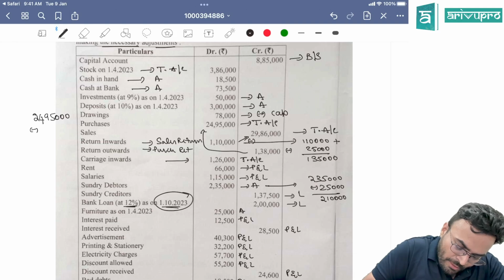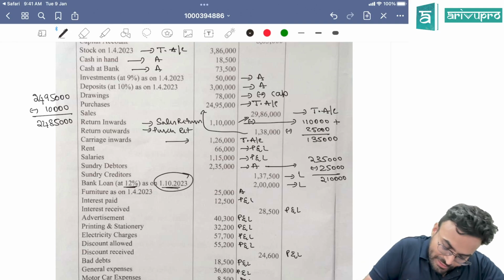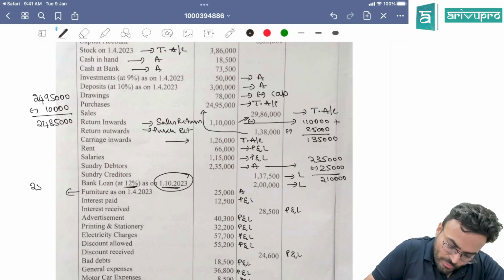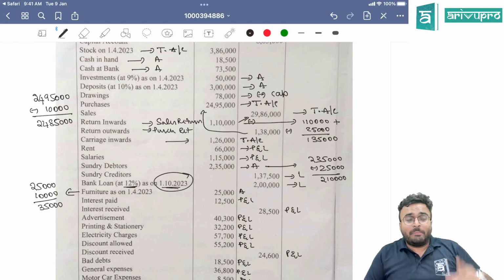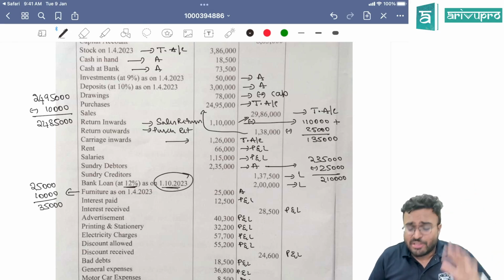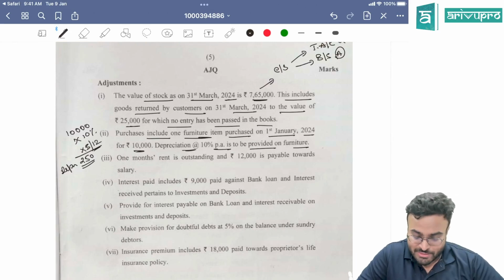24,95,000 minus 10,000 makes it 24,85,000. That is your purchase value. Go to furniture. Furniture is 25,000, so 25,000 plus 10,000, now your furniture has gone up to 35,000. But on that 25,000, you will calculate depreciation for the entire year. On 10,000, you will calculate depreciation only for 3 months.